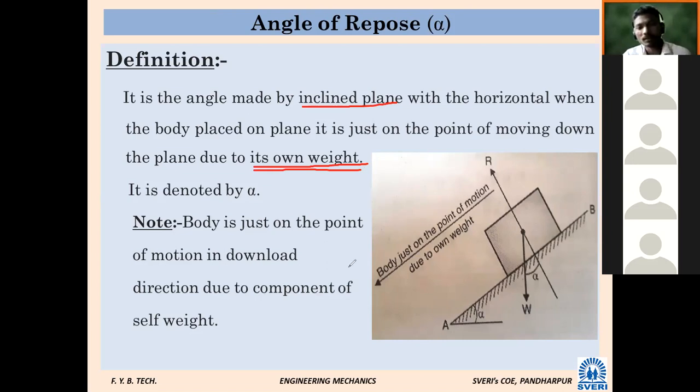Suppose a horizontal plane is there, and we are going to make it inclined so that the body will start to move downward due to its own weight. That particular angle is called the angle of repose. The same thing is mentioned here. We are not applying any kind of force on the body, still the body is going to move because we placed it on an inclined plane. Once it moves due to its own weight, it is called the angle of repose. It is shown by alpha.